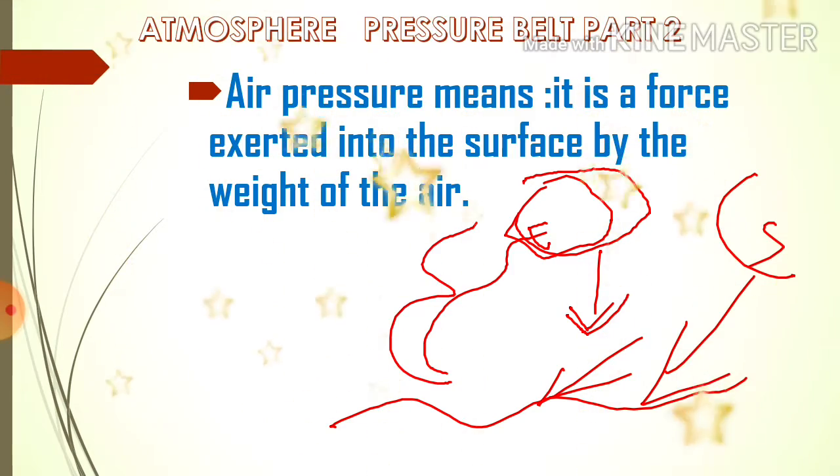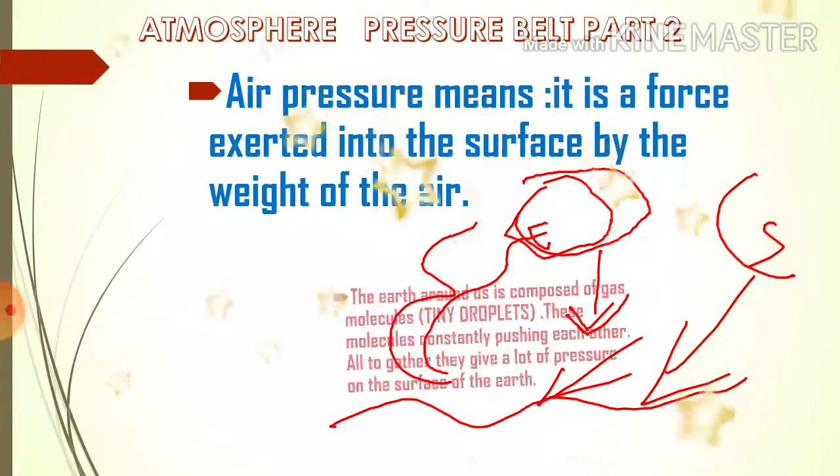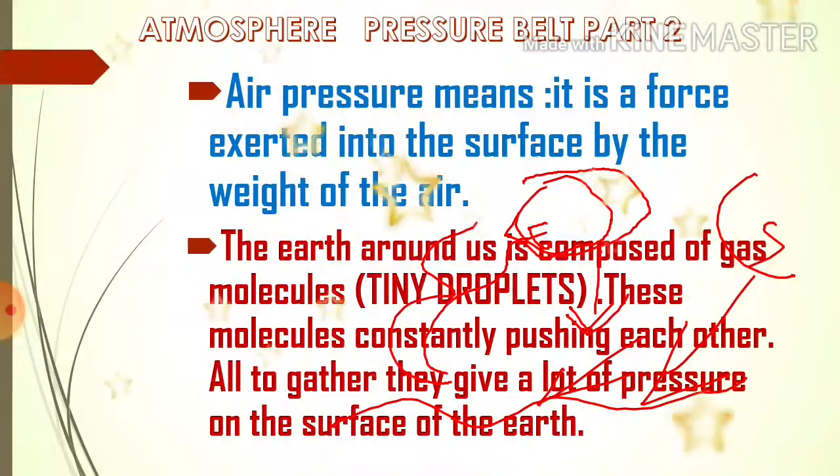Now we go for the next one. The air around us is composed of gas molecules, teeny droplets. These molecules are constantly pushing each other. All together they give a lot of pressure on the surface of the earth. That is called atmospheric pressure.